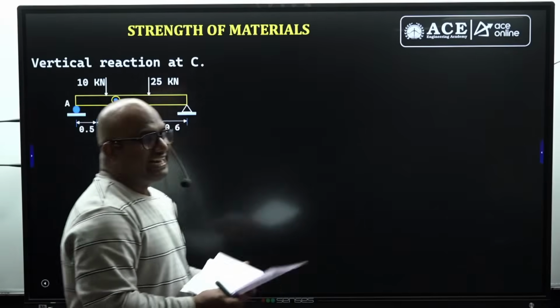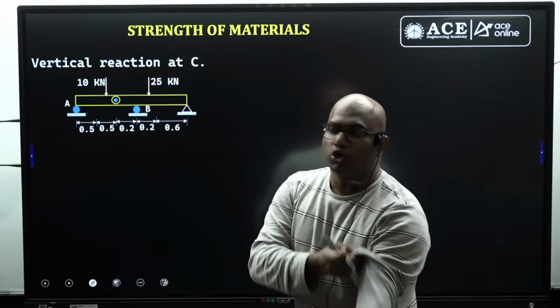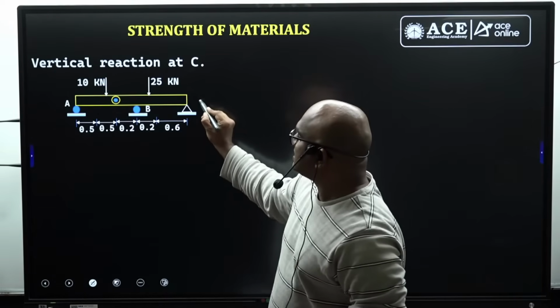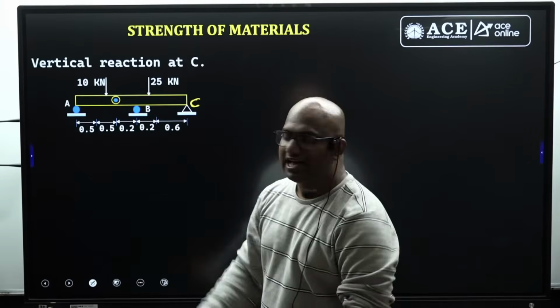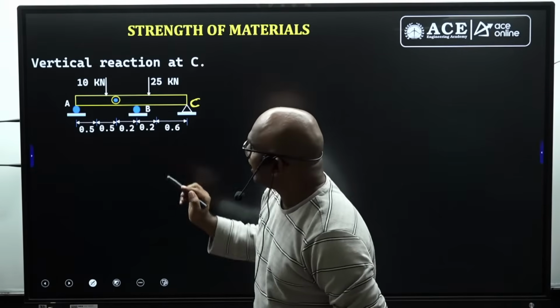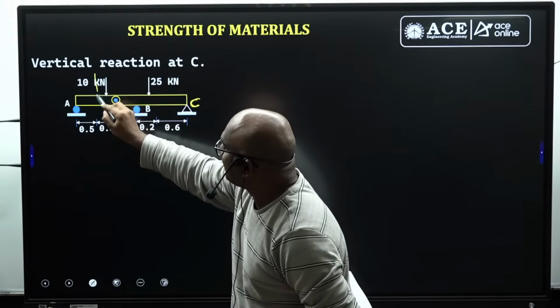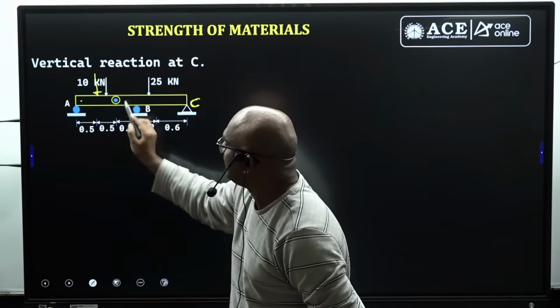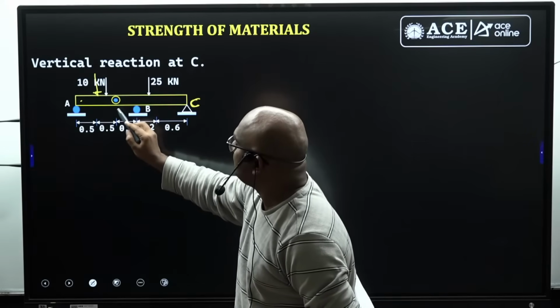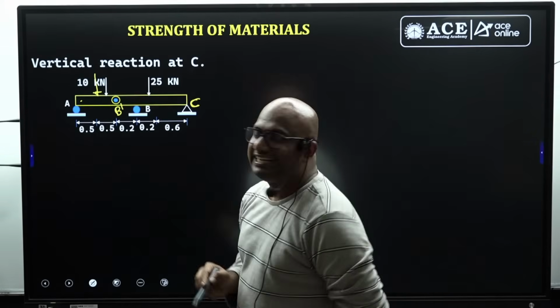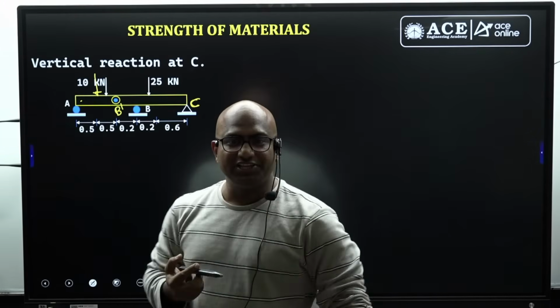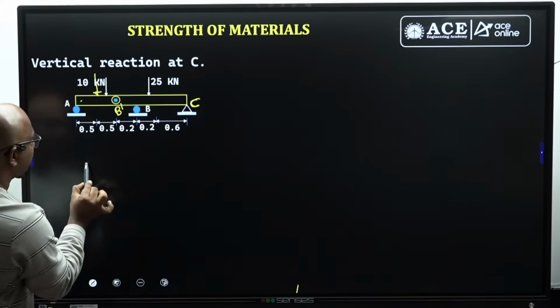Now, vertical reaction at C. Again, a straightforward question, a 2 marks question, guys. Vertical reaction at C. This is the C point. And here, observe carefully, sir. I'm sorry, this 10 is exactly at the center, guys, the center of this side itself. This is the A, this is the B, and B dash is the internal hinge, guys. Whenever an internal hinge is given, what can I do, guys? Please go through it.